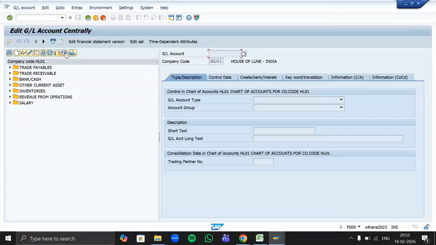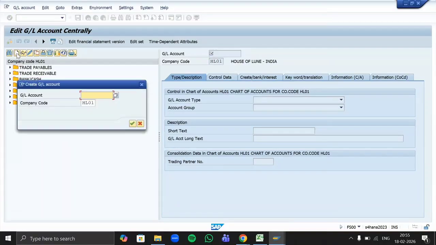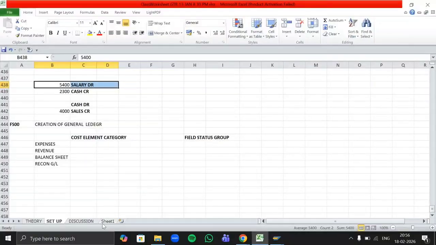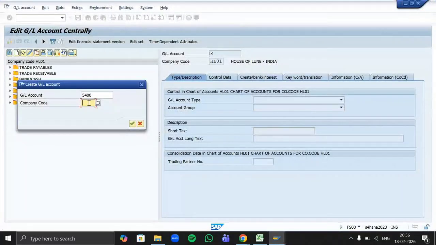So let's create our new GL, that is the salary. First you have to create any GL, then only you will be able to see any GLs in this tree. So click on this create option. Mention your GL account number, which GL you want to create. I want to create 5400. Company code, what is our company code? TG01. So mention your company code as TG01.